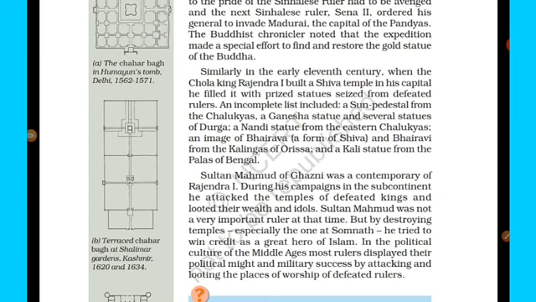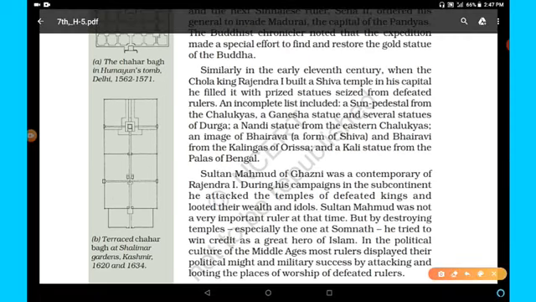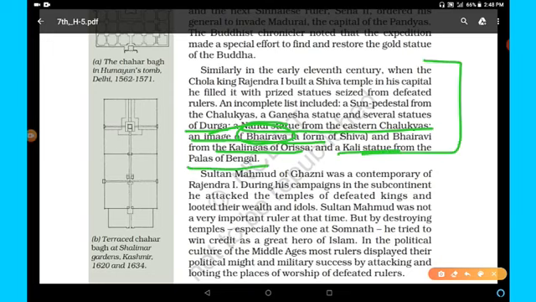An incomplete list included a sun pedestal from the Chalukyas, a Ganesha statue, and several statues of Durga, a Nandi statue from the eastern Chalukyas, an image of Bhairava, a form of Shiva, and Bhairavi from the Kalingas of Odisha, and a Kali statue from the Palas of Bengal. So these things you have to remember.